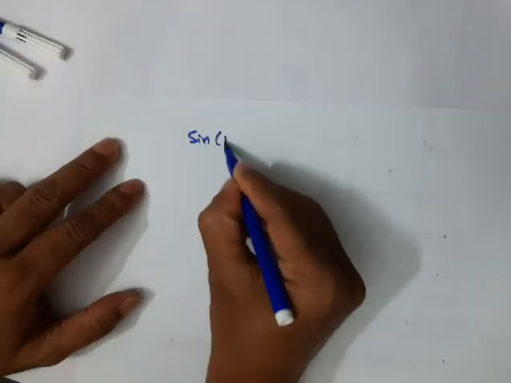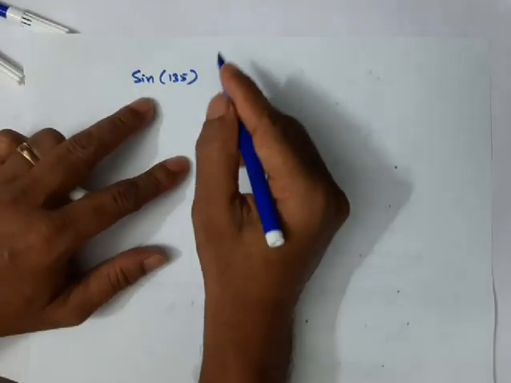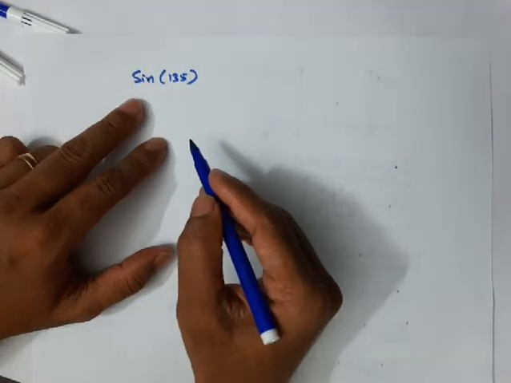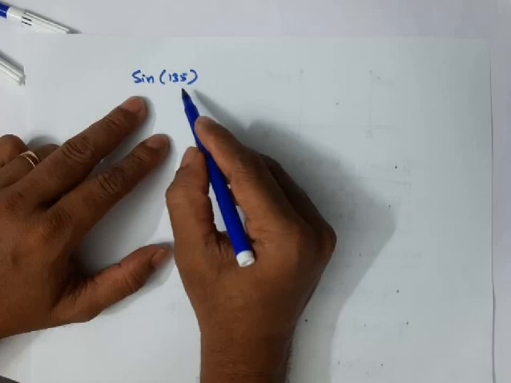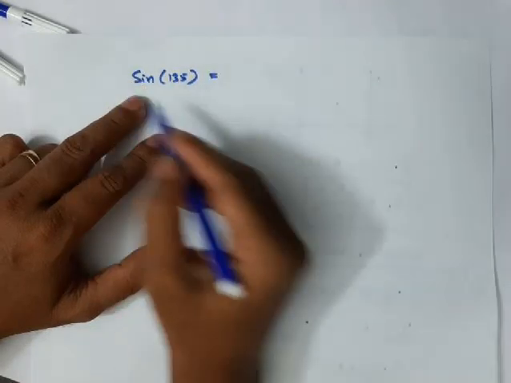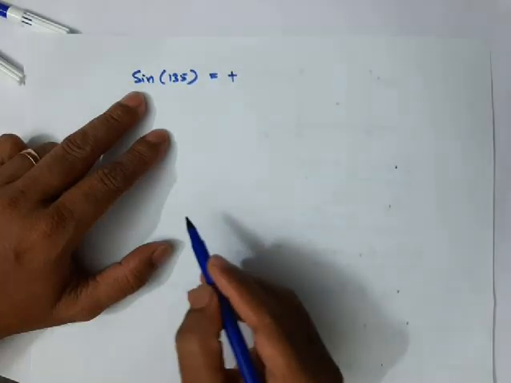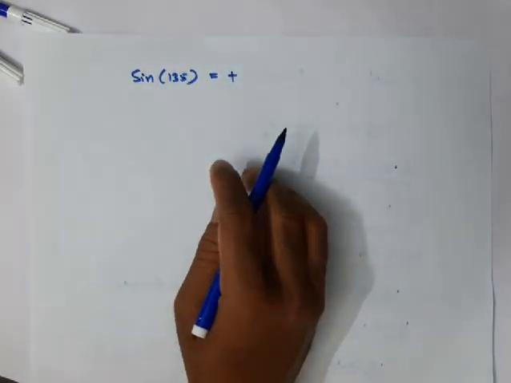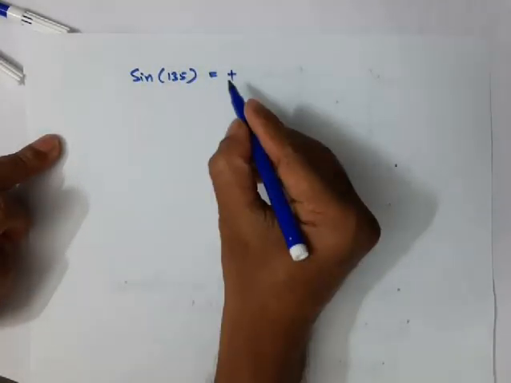Sin 135 degree, right? What's the value? You know very well. Sin 135 belongs to the second quadrant. Okay, right? So in the second quadrant, sin is positive, right? Since we can write this as 90 plus 45 degree, right?